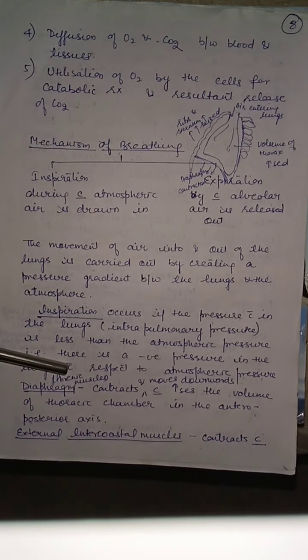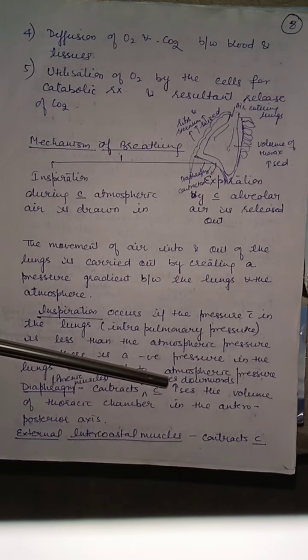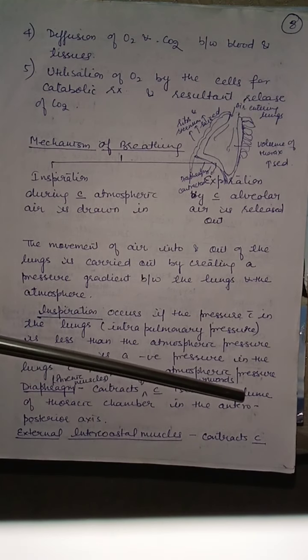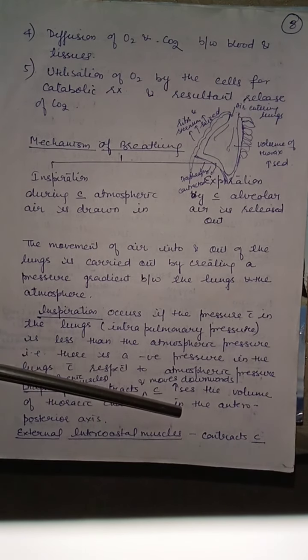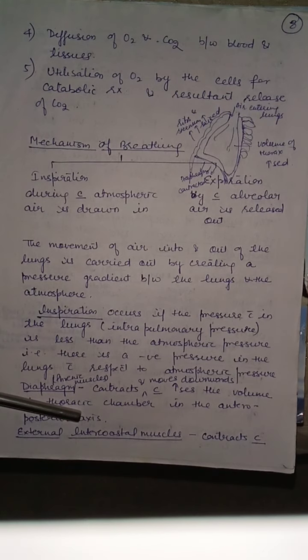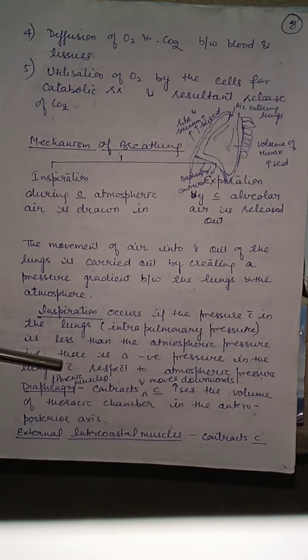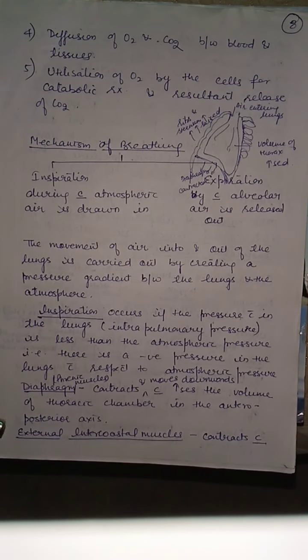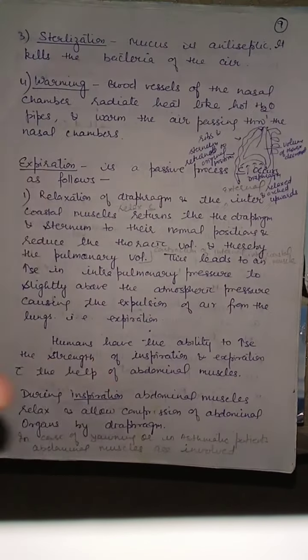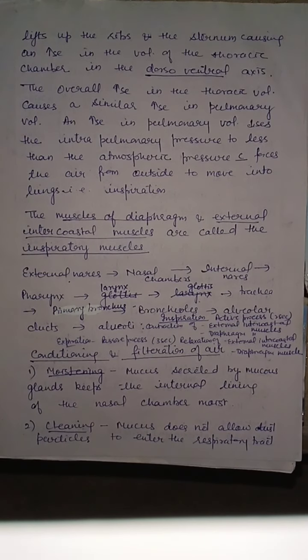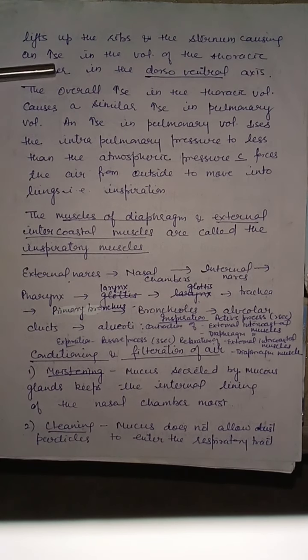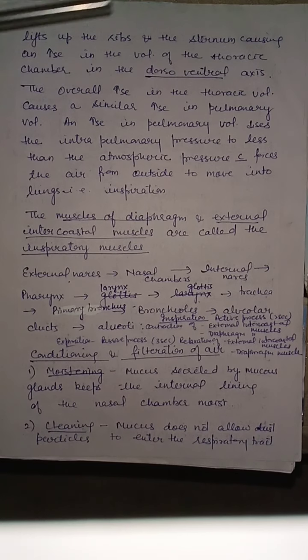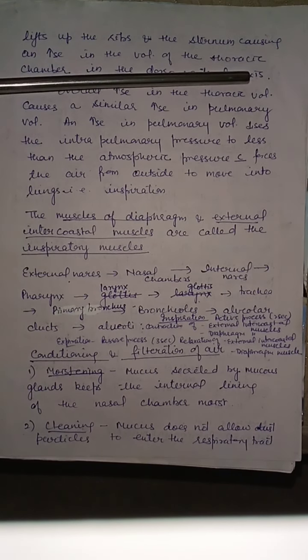Diaphragm or phrenic muscles contract and move downwards, which increases the volume of the thoracic chamber in the anterior-posterior axis. External intercostal muscles contract, which lifts up the ribs and sternum, causing an increase in the volume of the thoracic cavity in the dorsoventral axis.